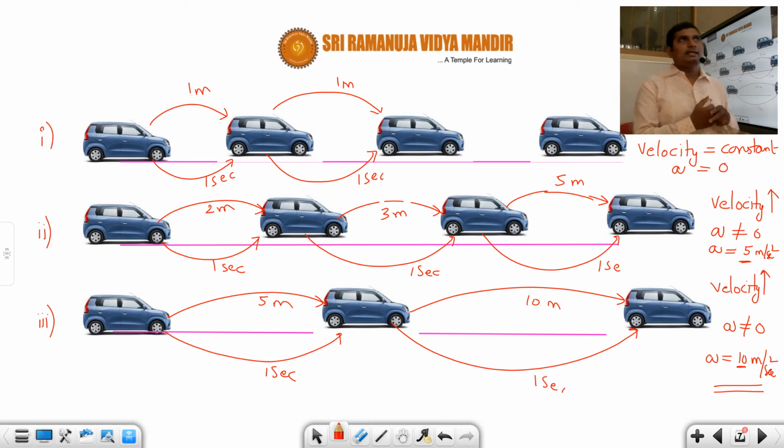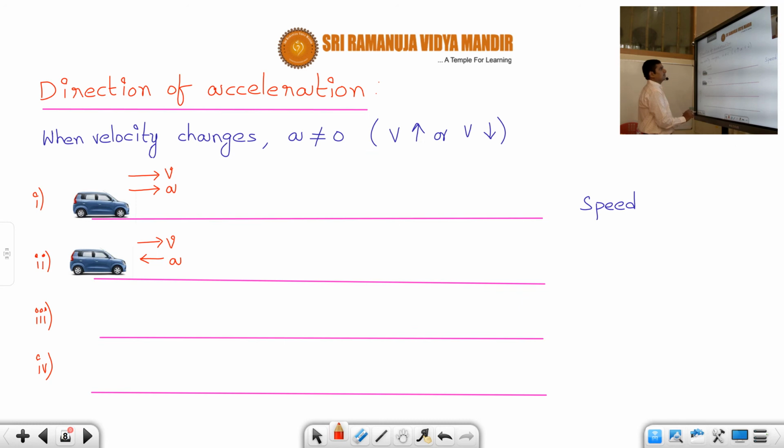From the second case and third case, there is a change in velocity. So comparison of that change in velocity, how fast the change in velocity is happening, that is what the acceleration is about. I hope, students, you understood. Velocity will tell us how fast the position of the car is changing, but the acceleration will tell us how fast the velocity itself is changing. Okay, I hope, students, you understood that one. So that is called acceleration.